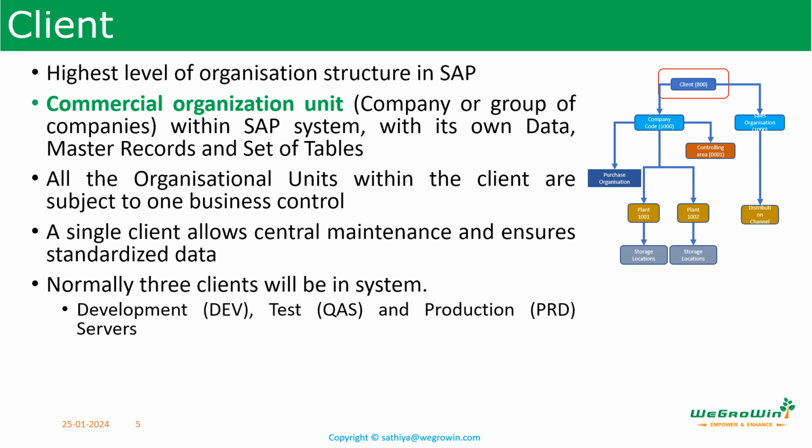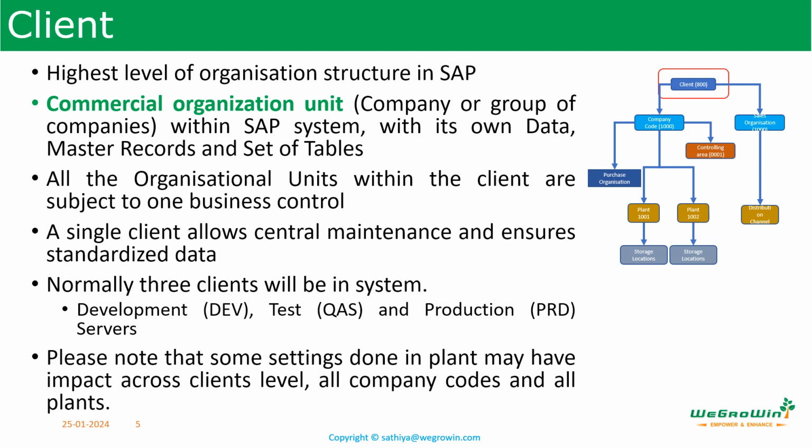Please note that some settings done in plant may have impact across the client's levels, all company codes and all plants. For example, QM active for a material will activate the quality for the material across the client. Basic 1 and Basic 2 views of the material master are applicable for all the plants and company codes in the client. So client independent and client dependent parameters and settings must be carefully handled. In our business case, we are having only one client because this is a sandbox system and testing system for practice, and that client is 800.